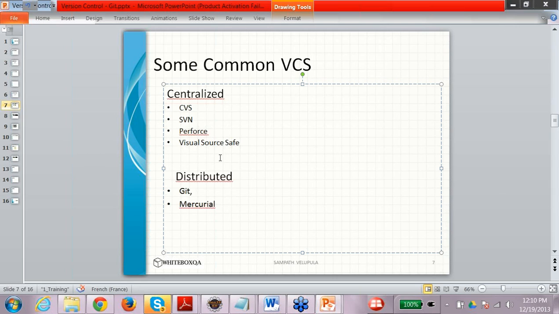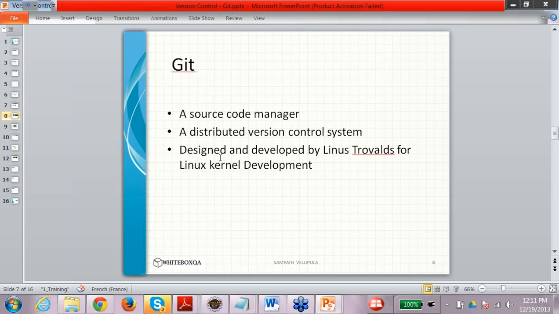You don't have to worry about that, but distributed just means that different versions of different trunks can be maintained. So it's a kind of superset of the centralized version control system. This is another thing I wanted to tell. And for Git, I have already covered it in my previous class, so you can go through that class again.